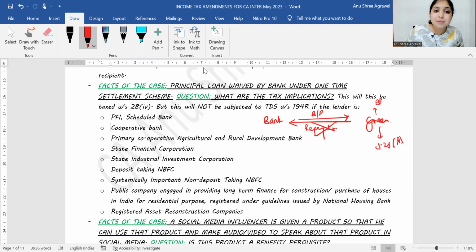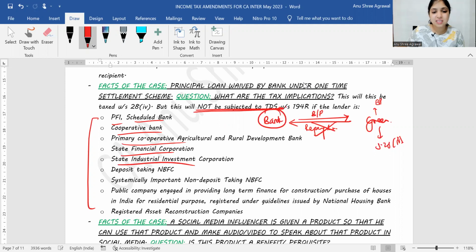But principal repayment waiver will not attract TDS under 194R, provided this bank happens to be one of these: public financial institution, scheduled bank, cooperative bank, primary cooperative agricultural and rural development bank, SFC, SIIC, NBFC, and so on.